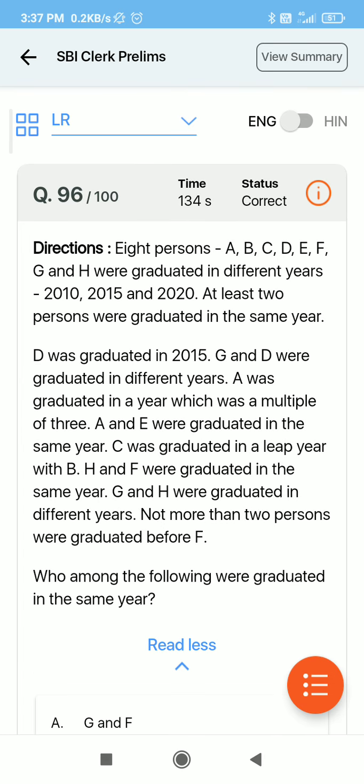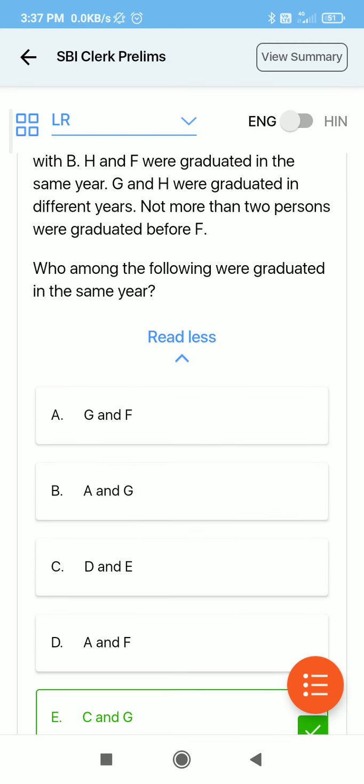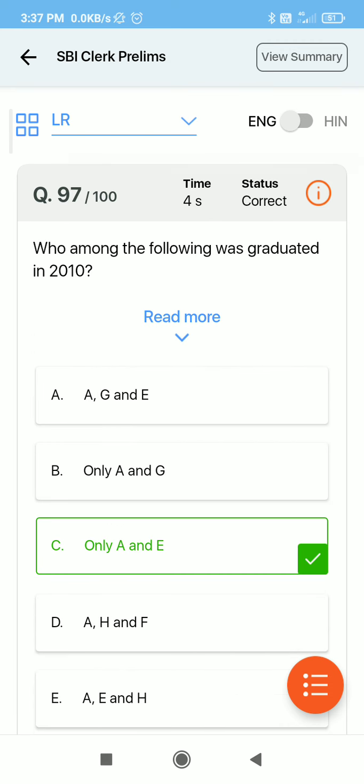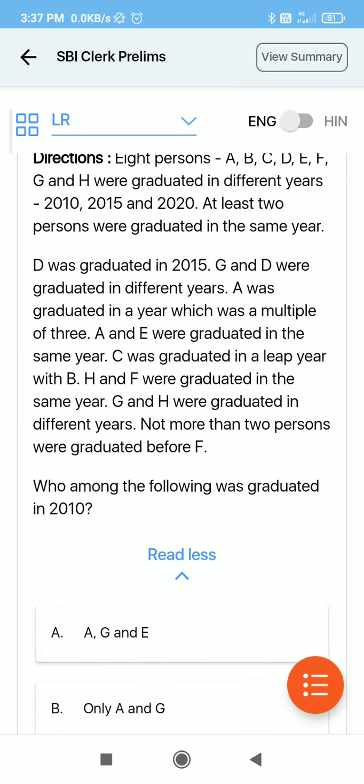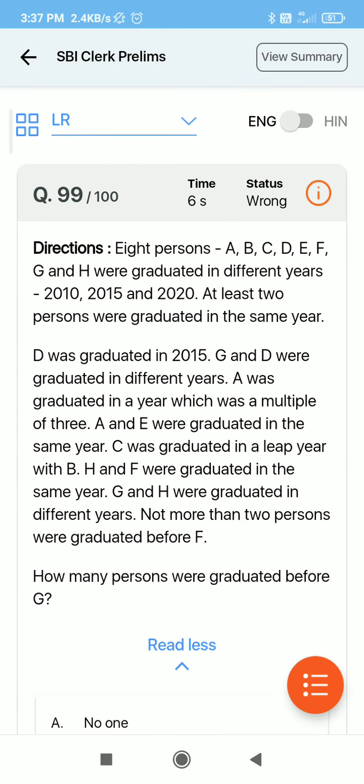Next is also a puzzle, and I have solved this puzzle in around 2.5 minutes. I think this is also a good time, because we are getting 5 marks from 2.5 minutes. So if the timing is correct, you need not worry. This was a year-based puzzle, and these puzzles are very easy. Don't skip these puzzles.